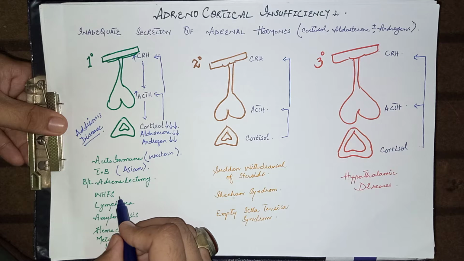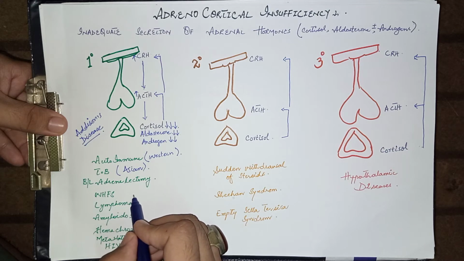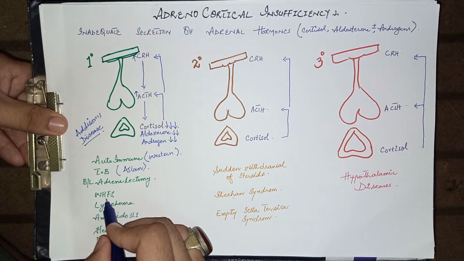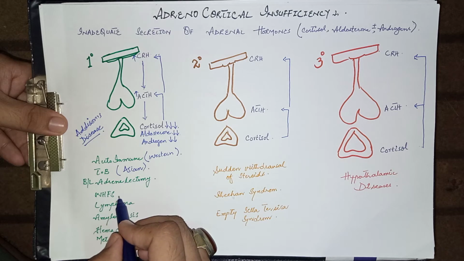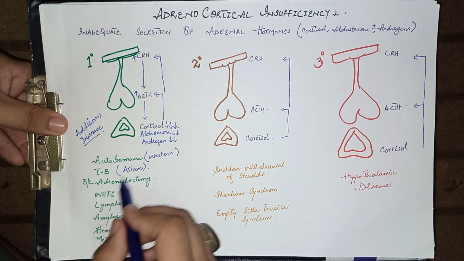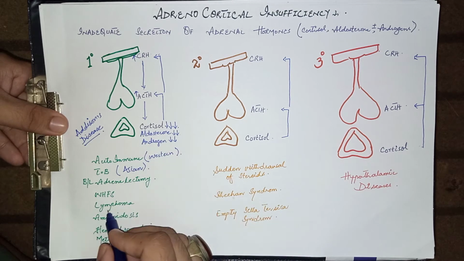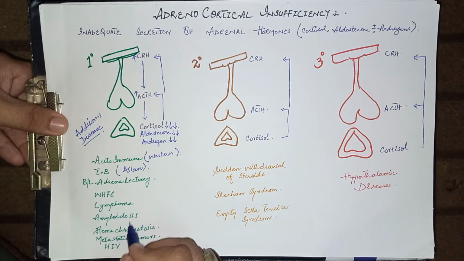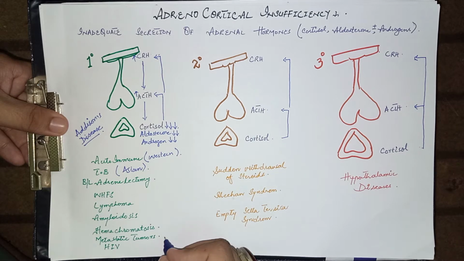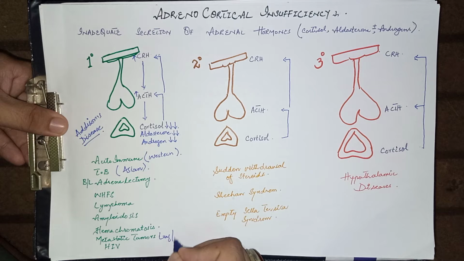This is basically a Neisseria meningitidis infection in which meningococcal sepsis occurs. In this case, intra-adrenal hemorrhage may occur, and due to this, loss of function of the adrenal gland occurs. The other causes are lymphoma, amyloidosis and hemochromatosis, in which iron levels are higher in the blood and in the body. Others are metastatic tumors, especially from the lungs and breast cancer.